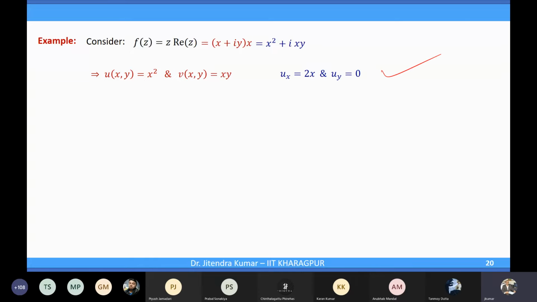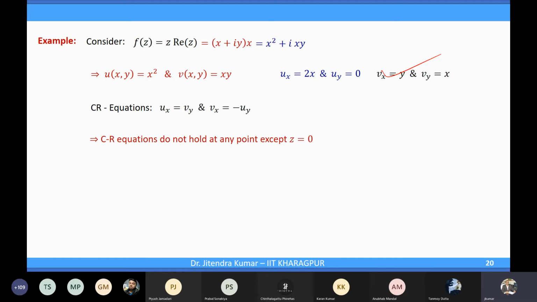So we have u_x equal to 2x and u_y as 0. And again, in terms of v, we have these derivatives. The CR equations do not hold at any point except z equal to 0. So here something interesting, that the CR equations hold only at z equal to 0, nowhere else.